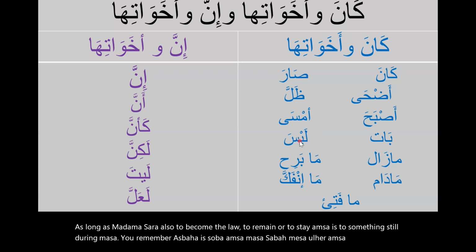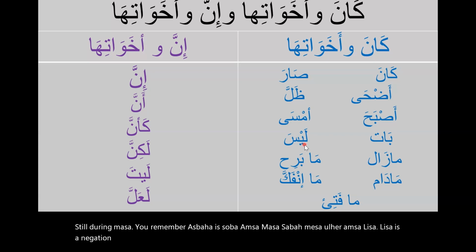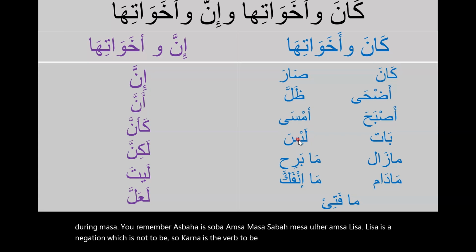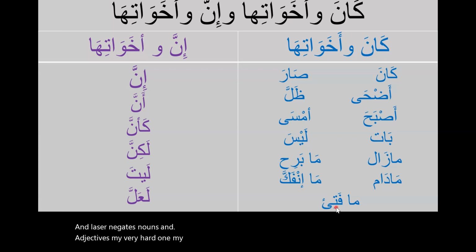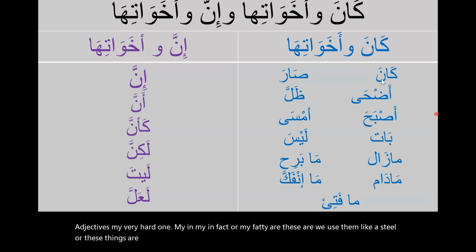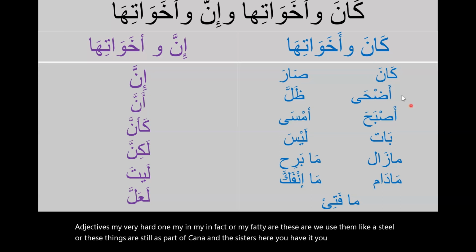ليس is a negation, which is not to be. So kana is the verb to be. Laysa is the opposite, not to be. And laysa negates nouns and adjectives. ما برح ما انفك وما فتئ. We use them like still, as part of Kana and the sisters. Here you have it. You have Kana and the sisters.